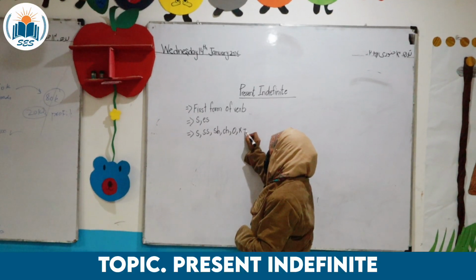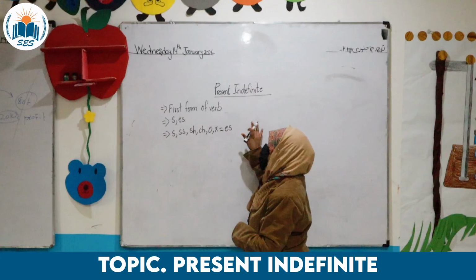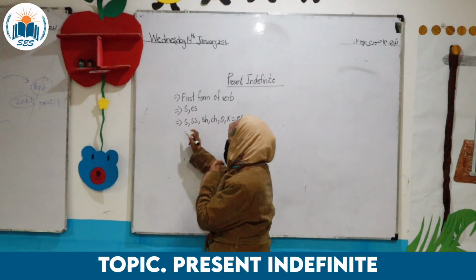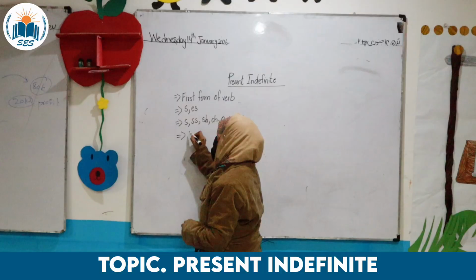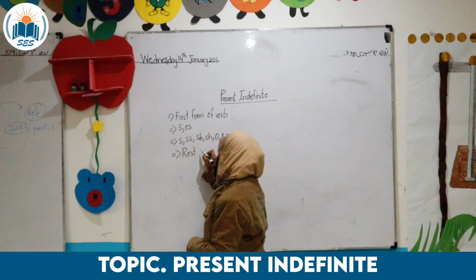With these words we add es in present indefinite tense with positive sentences. With the rest of the verbs, we add s.